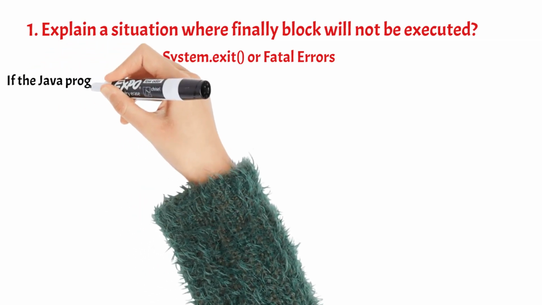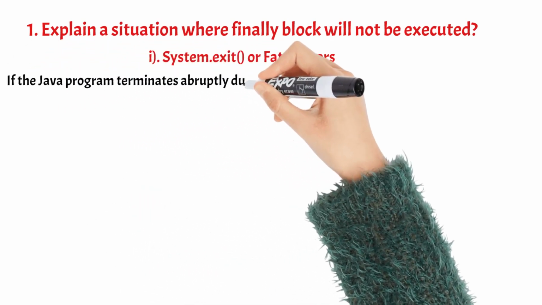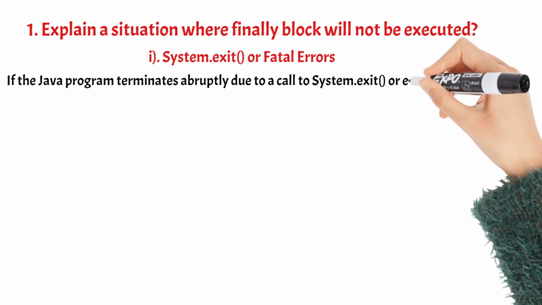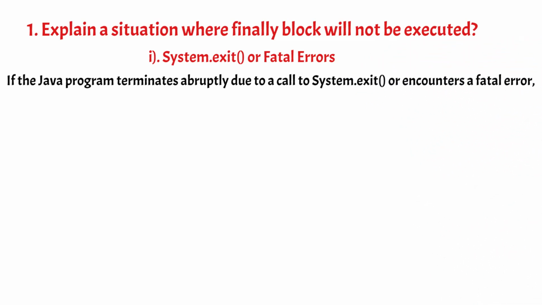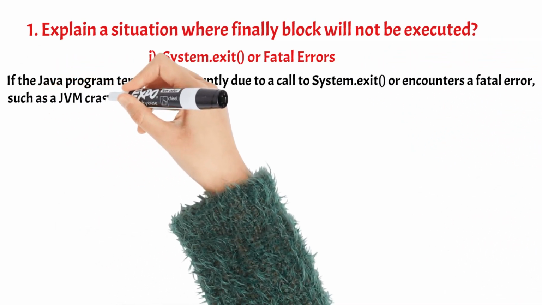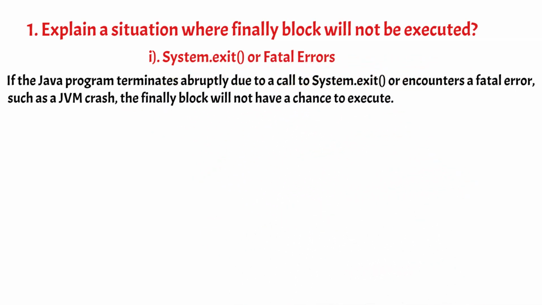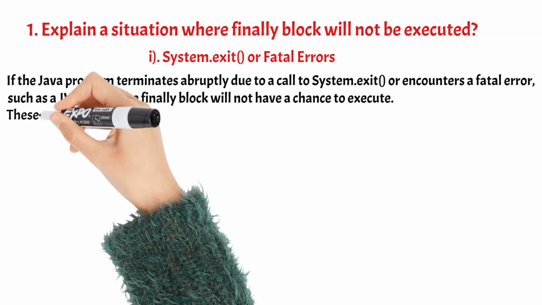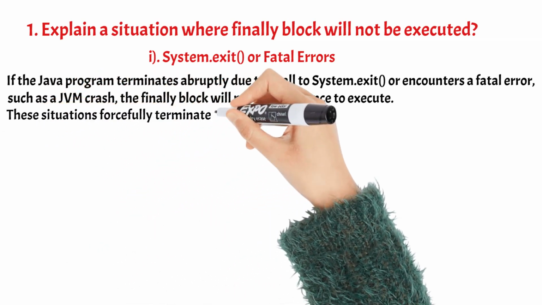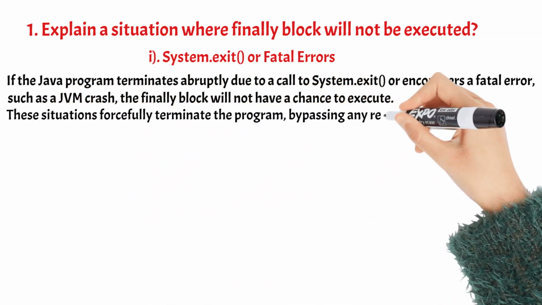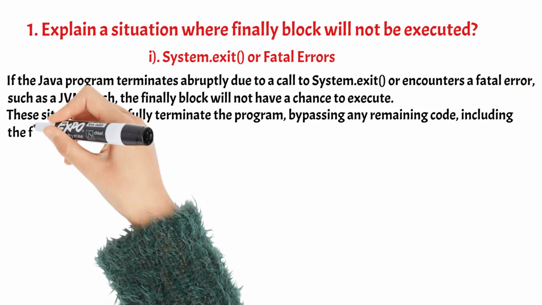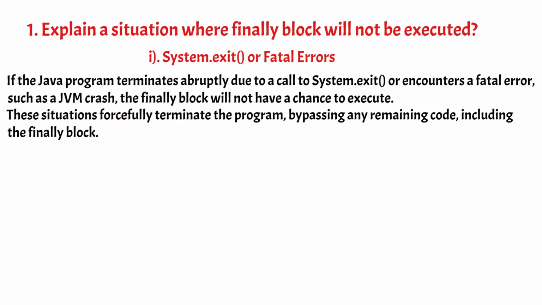If the Java program terminates abruptly due to a call to System.exit() or encounters a fatal error, such as a JVM crash, the finally block will not have a chance to execute. These situations forcefully terminate the program, bypassing any remaining code, including the finally block.